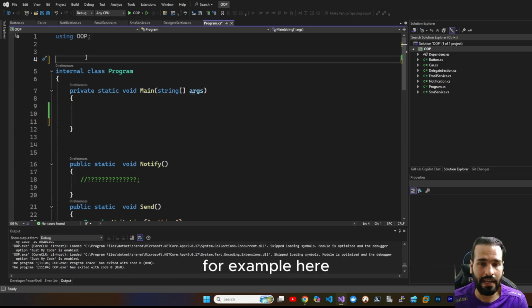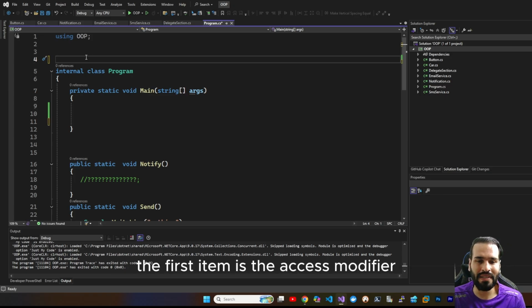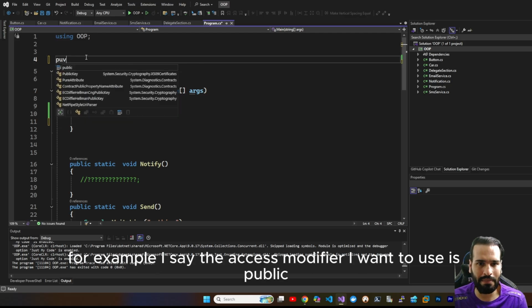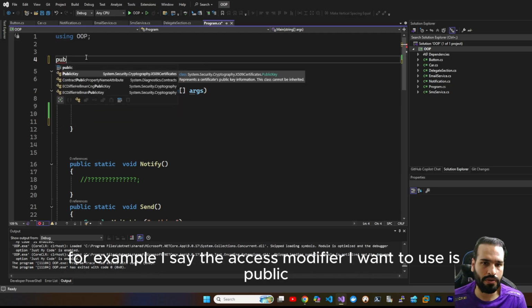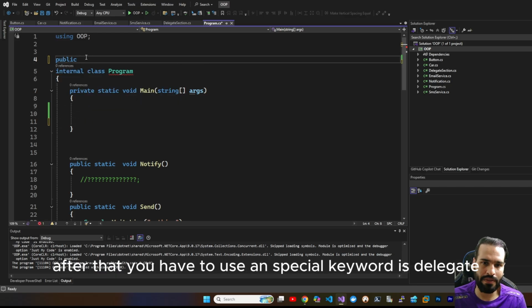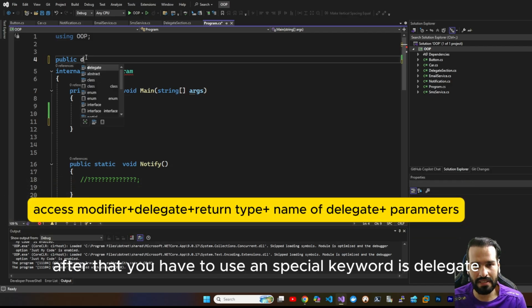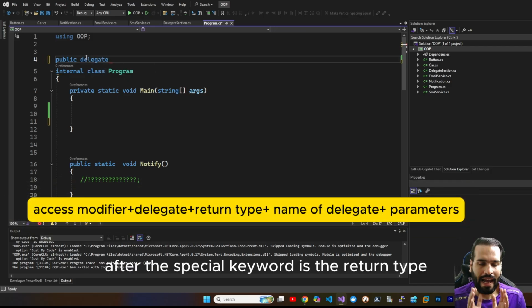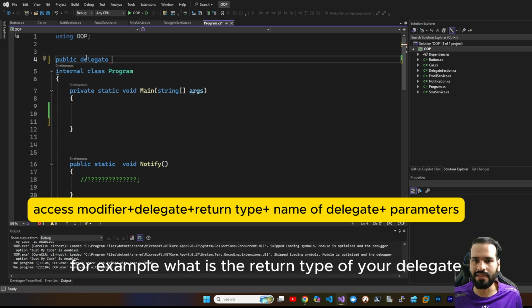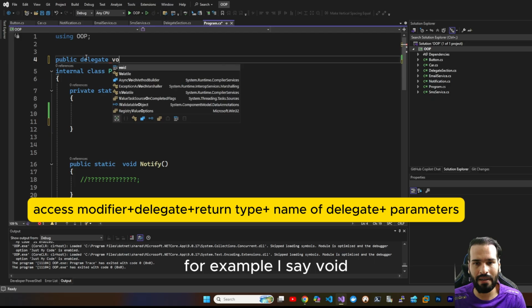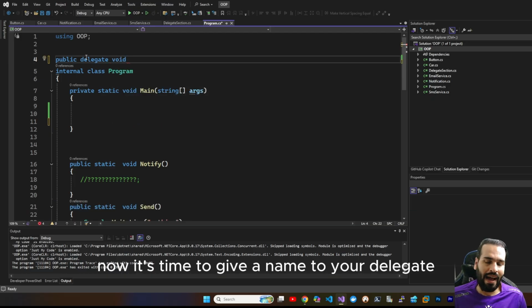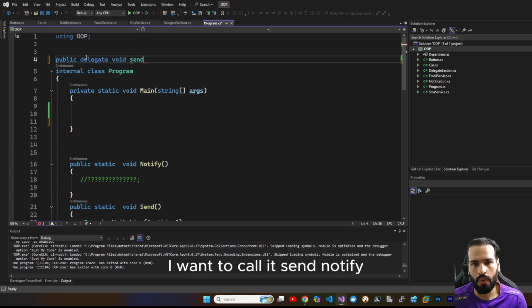For example, here, if you want to create a delegate, the first item is the access modifier. For example, I say the access modifier I want to use is public. After that, you have to use a special keyword, delegate. After the keyword comes the return type. For example, what is the return type of your delegate? I'm saying void. Now it's time to give a name to your delegate. For example, I say I want to call it SendNotify.